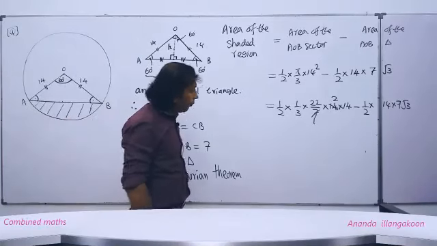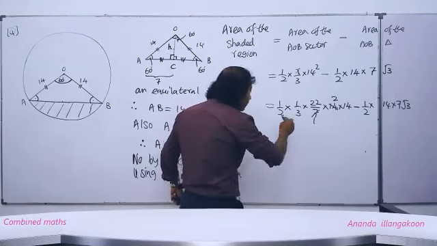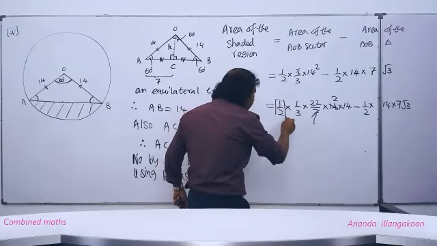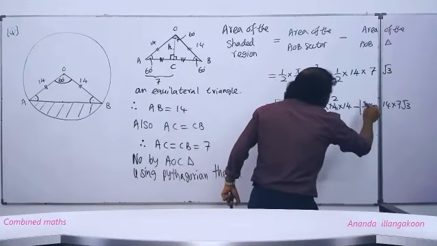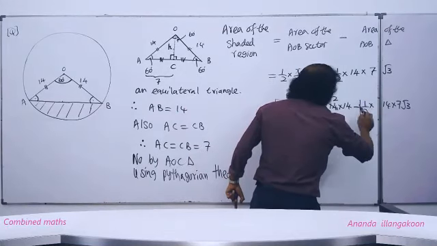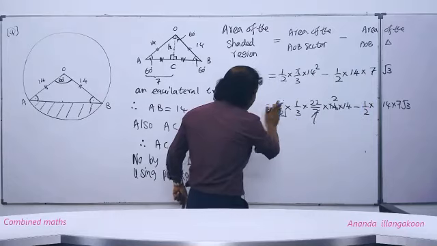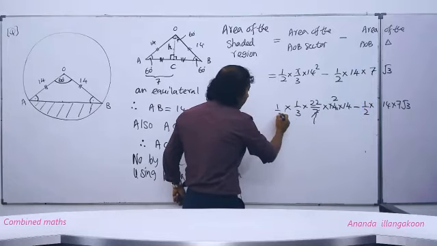Now you can see here this half and here half are common. Now we can simplify this, people. I think the simplification is much easier rather than taking common factors out.